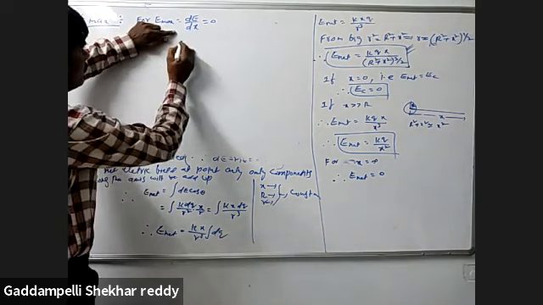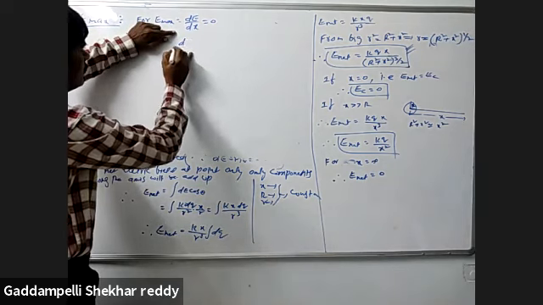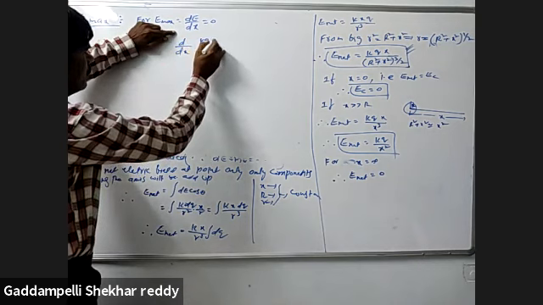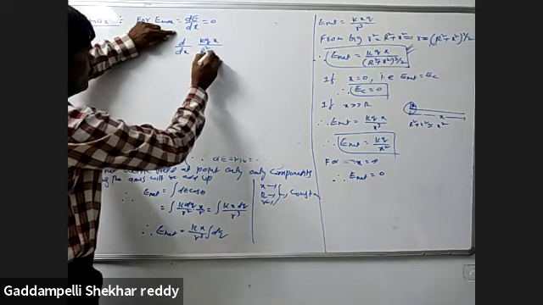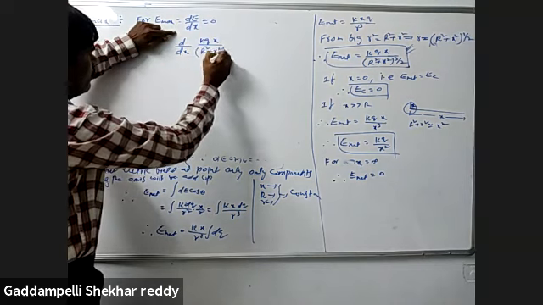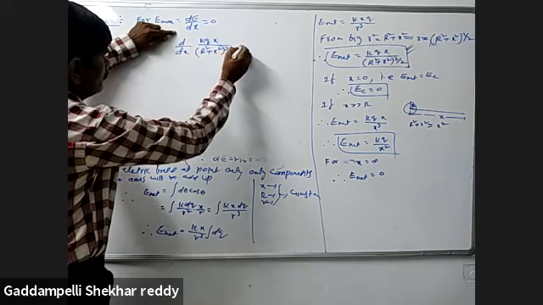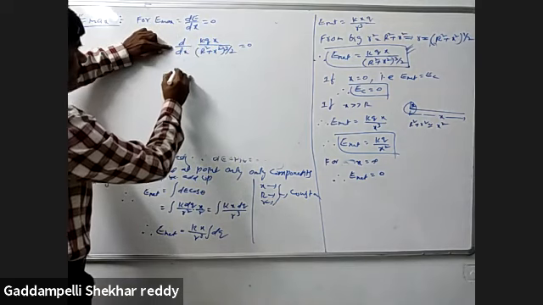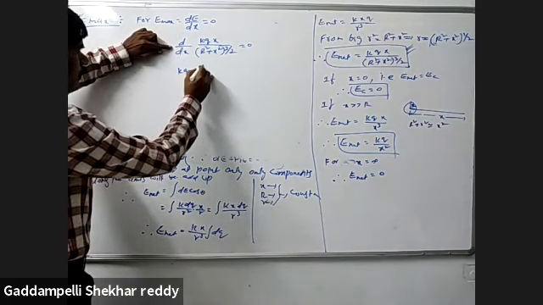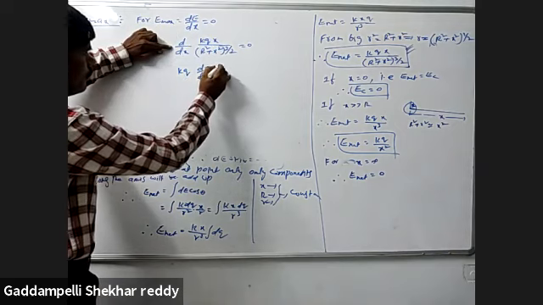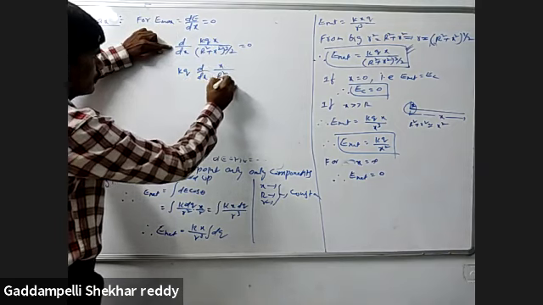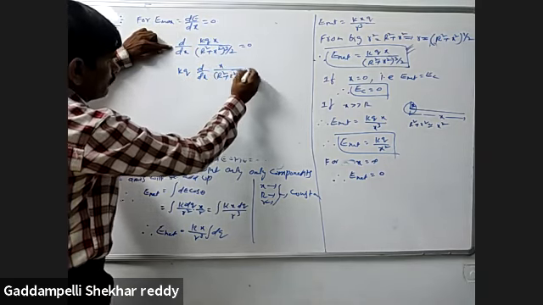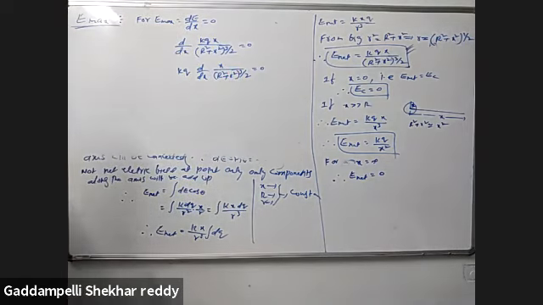So this value we know that d by dx of this value, how much? k q x by (R square plus x square) whole power 3 by 2, that is equal to 0. So here k is constant, q is constant. Now d by dx of x by (R square plus x square) whole power 3 by 2 is equal to 0.